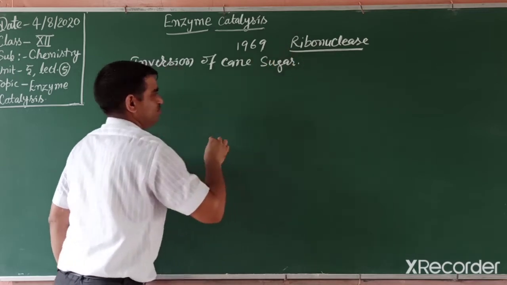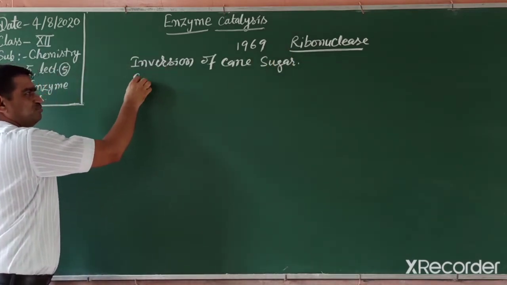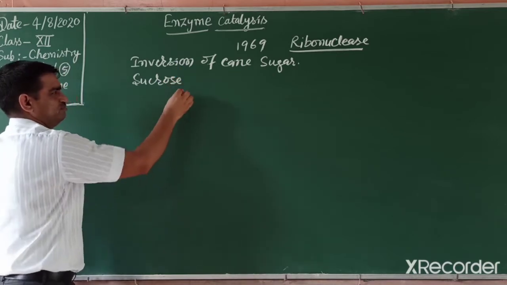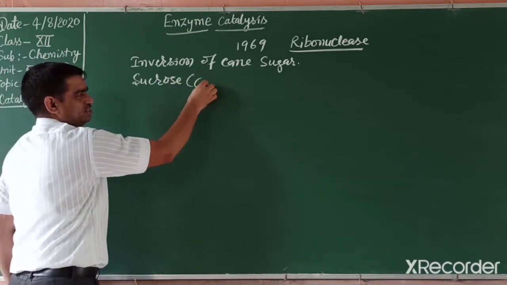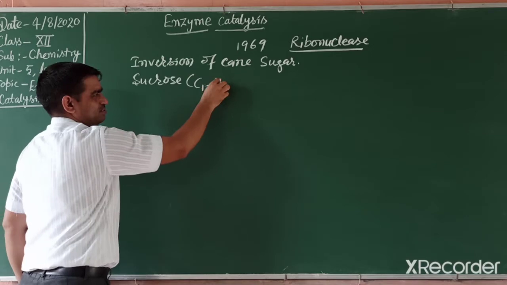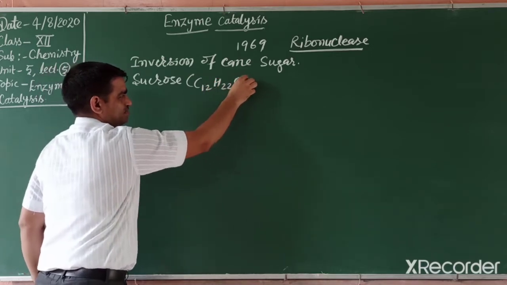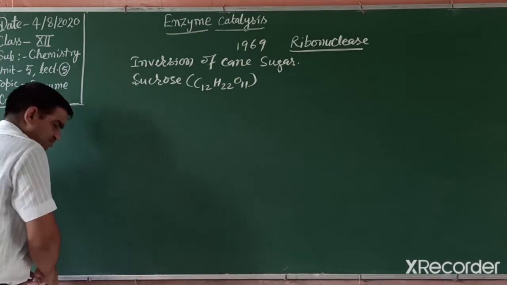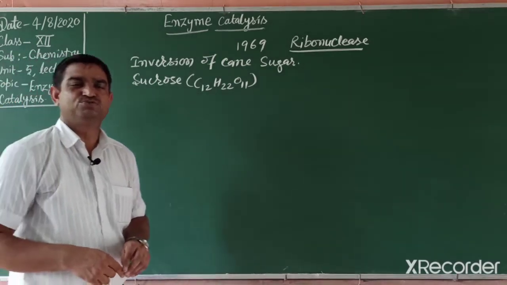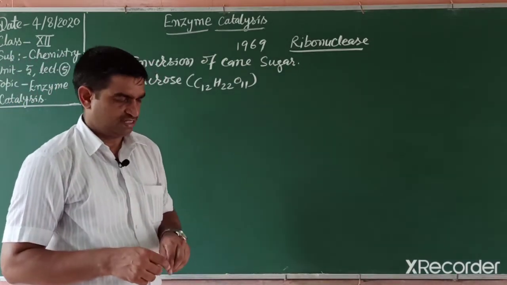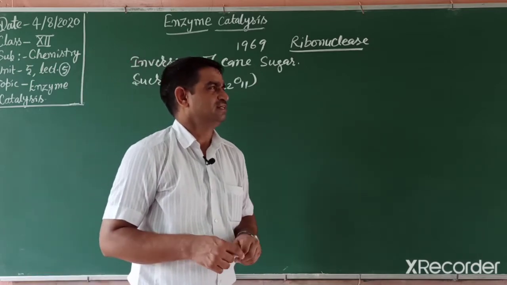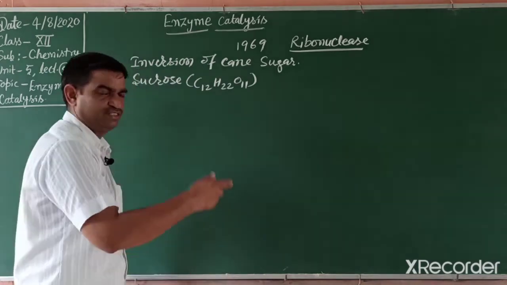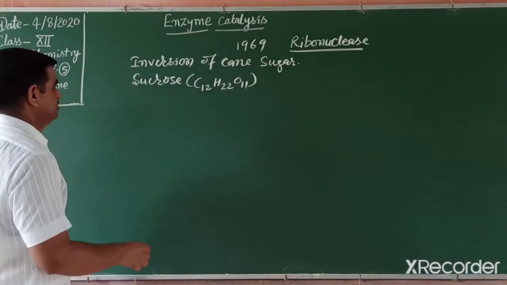Cane sugar we know, that is sucrose, C12H22O11. This we already studied two times. One in the pseudo first order reaction, and the other in the catalyzed reaction, hydrolysis of cane sugar.